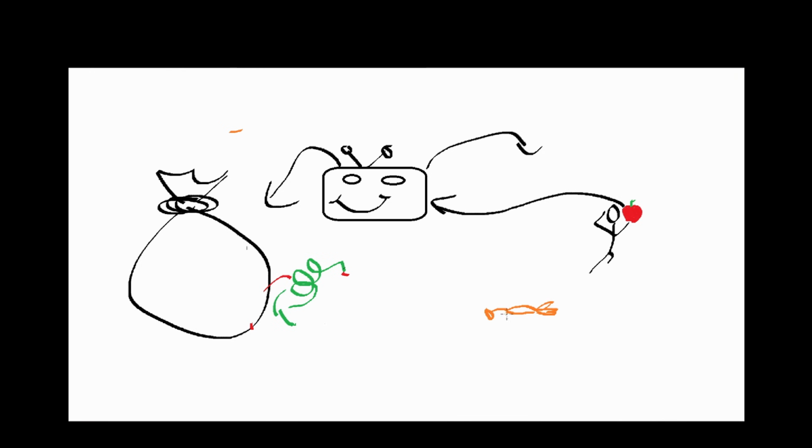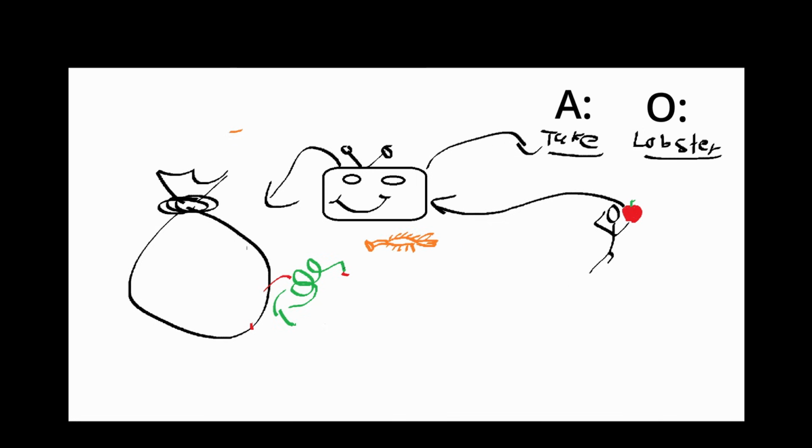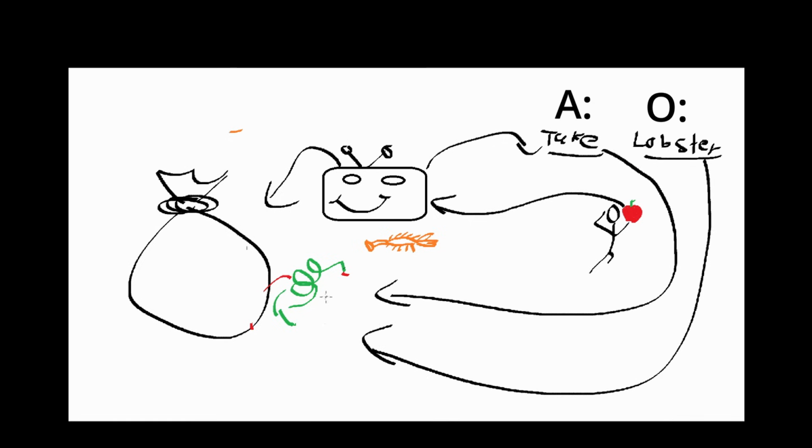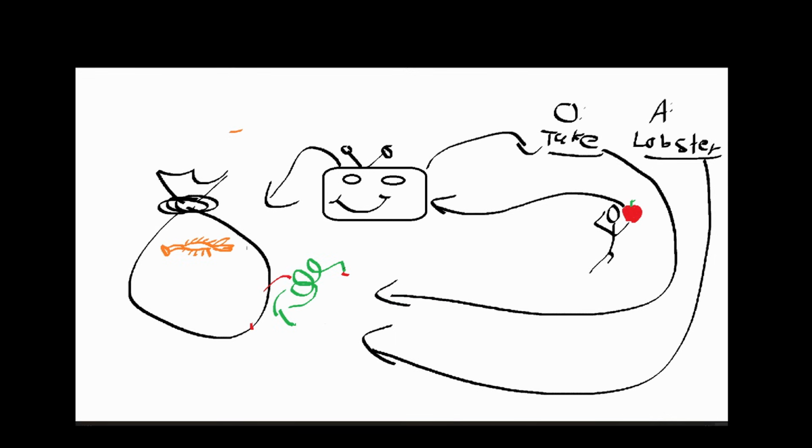So, let's draw this one out. Player hands over a lobster by saying, take the lobster. Take is our action, the object is the lobster. Python removes the lobster from the player's inventory and updates the inventory. Then the player is going to go ahead and ask it a question. So you can see we take the lobster, the machine learning model feeds it into the Python function, and puts it in the inventory. Player asks a question, hey, do you have a lobster?